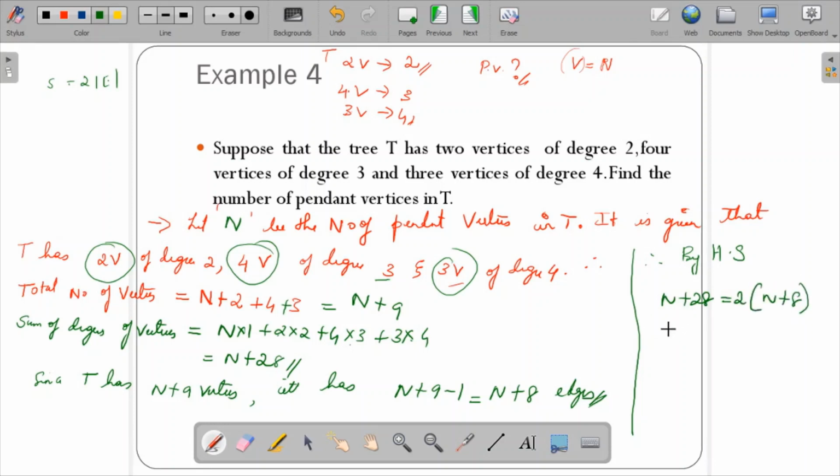So this results in n plus 28 is equal to 2n plus 16. If you take 28 minus 16 over here, and 2n minus n would give you n, so n is equal to 12. So there are 12 pendant vertices. So this is regarding example 4.